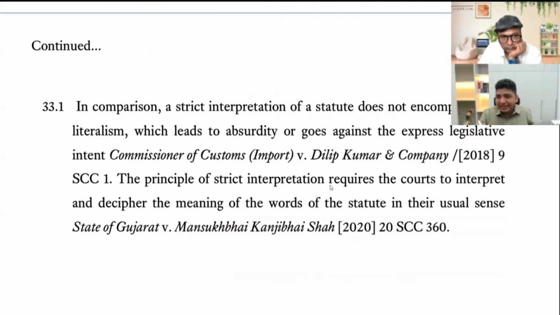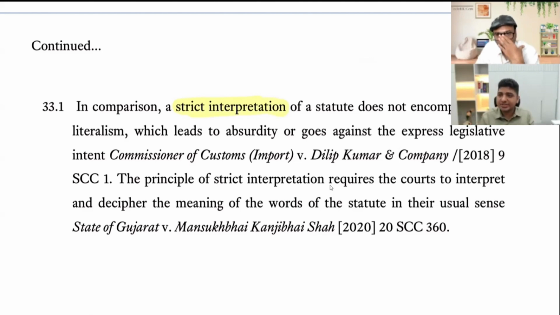Now then they differentiate. Now this is the most important part of this session, that is literal interpretation में result can be even, it can even fail the very purpose of the law in literal interpretation. They say you're not supposed to do that. In comparison, a strict interpretation, आपको क्या करना है? The कानून बोलता है आपको strict interpretation करना पड़ेगा. So strict interpretation of a statute does not encompass strict literalism. आपको वैसा ही नहीं पढ़ना है. There is no strict literalism.